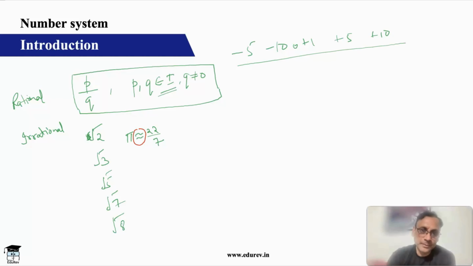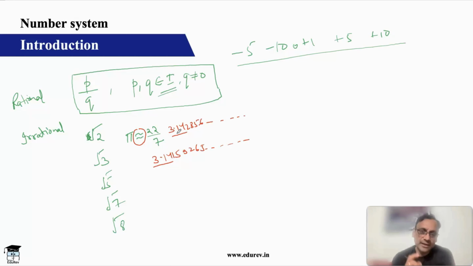And the actual value of pi is 3.1415925, and it goes on like this. This is the actual value. But 22 by 7 is actually 3.142856, and it goes on like this, and it actually starts repeating. So you can see till 3.14 the value is the same. After that the value actually starts differing a bit. So pi as 22 by 7 is an approximation.